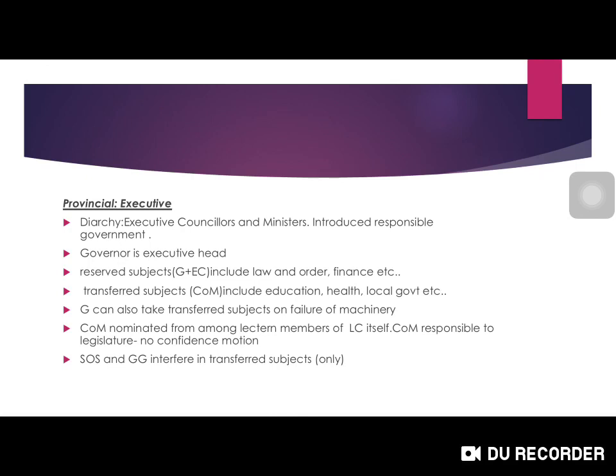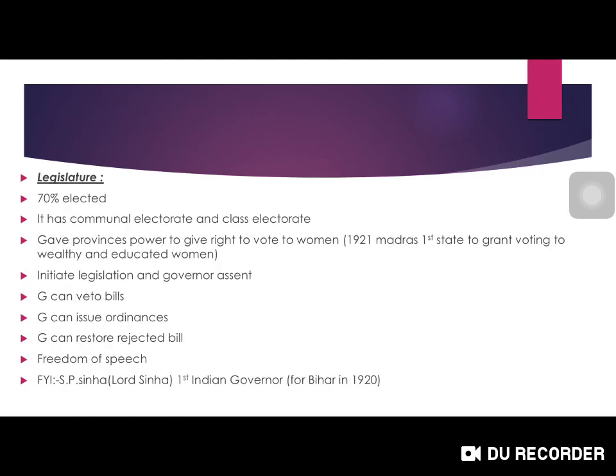Next, the council of ministers is nominated from among elected members of the legislative council itself, and the council of ministers is responsible to the legislature, that is, they can move a no confidence motion to remove the council of ministers. Also, the secretary of state and governor general can interfere in transferred subjects, so the center can involve in provincial subjects, only transferred subjects. Reserved subjects are still with the governor and the executive council.